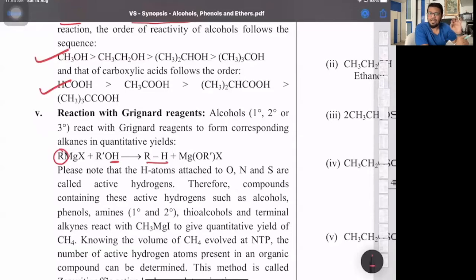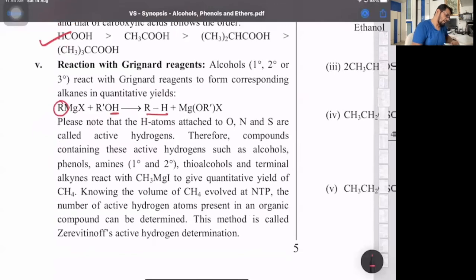That's called the active hydrogen atoms. That's the part to get respective alkanes. So, compounds containing these active hydrogen atoms react with Grignard, and we come to know the amount of methane formed. Why methane? Because the Grignard generally used is CH3MgI. We have discussed the best Grignard's reagent is methyl magnesium iodide.